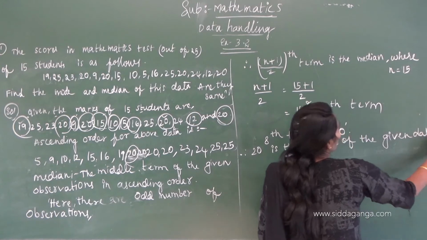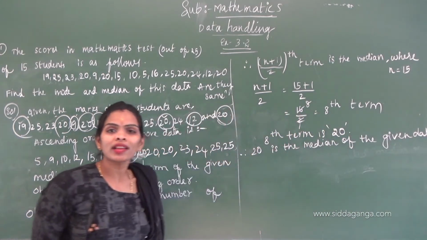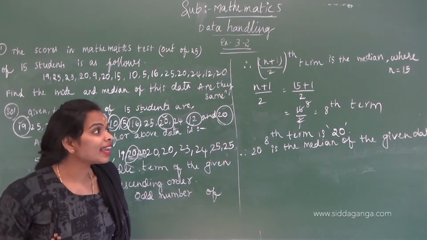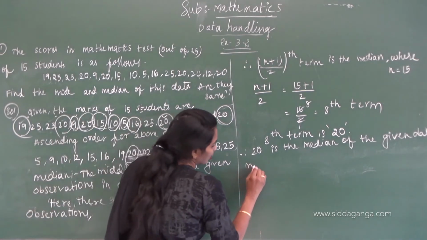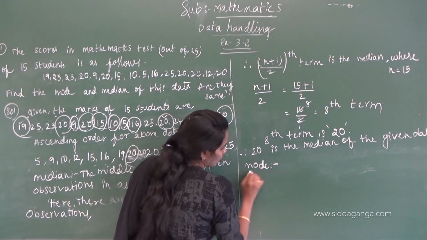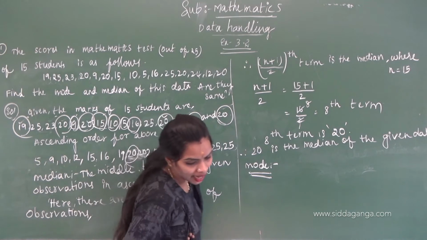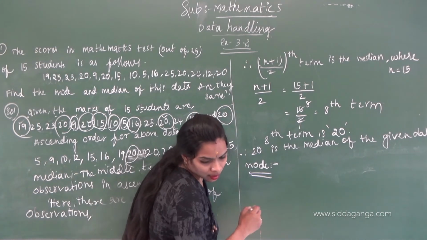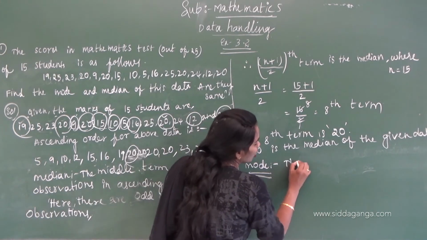And about mode. What is mode? The most frequently coming element. First we have to write the definition.